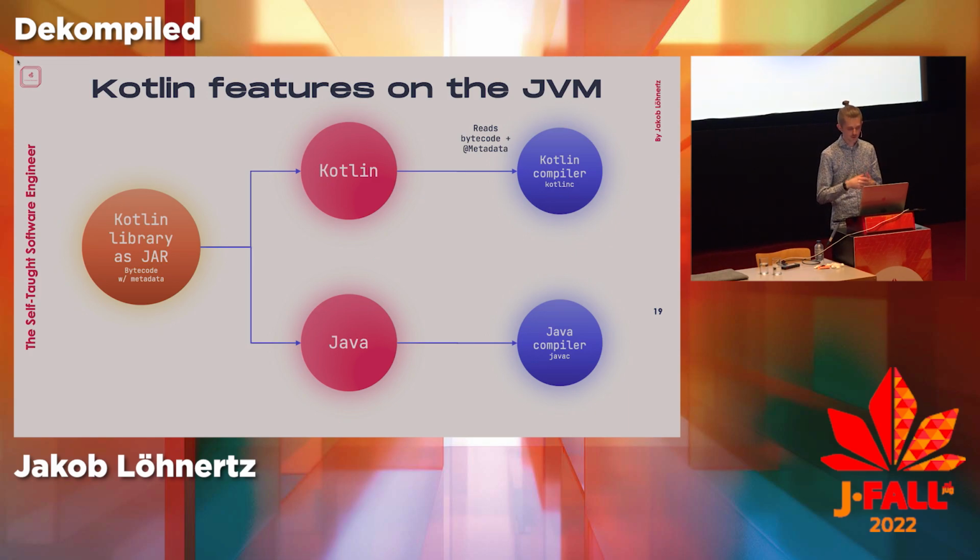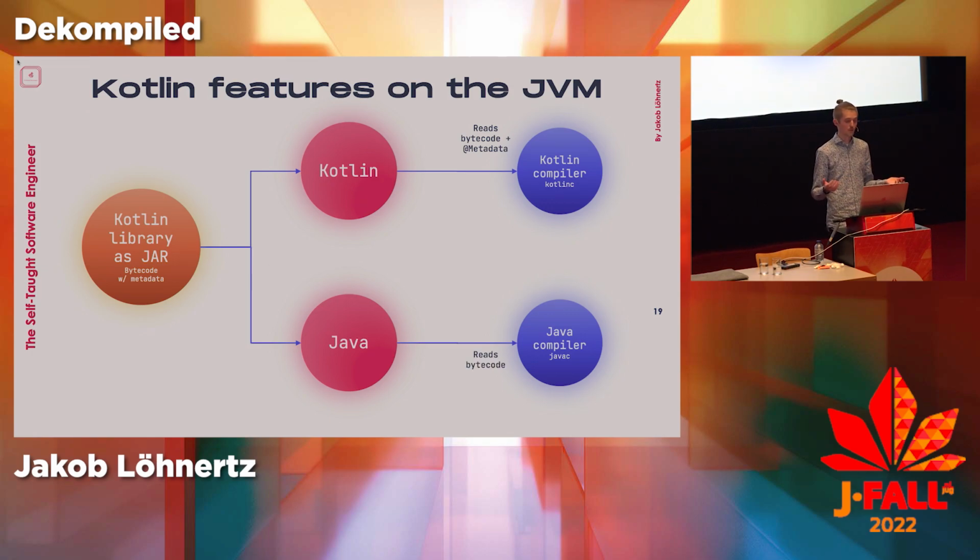Thus, if I would call this library constructor with null, the front end of the compiler fails, gives me a nice error message, and I never even make it to runtime, which of course is what you want. Otherwise, if you think about it, if they didn't have such a mechanism, Kotlin running on a JVM would be pretty useless, because for half the features you would get runtime errors, which is obviously not what anyone wants to have. In Java, if you call it from there, it's a bit worse, of course.